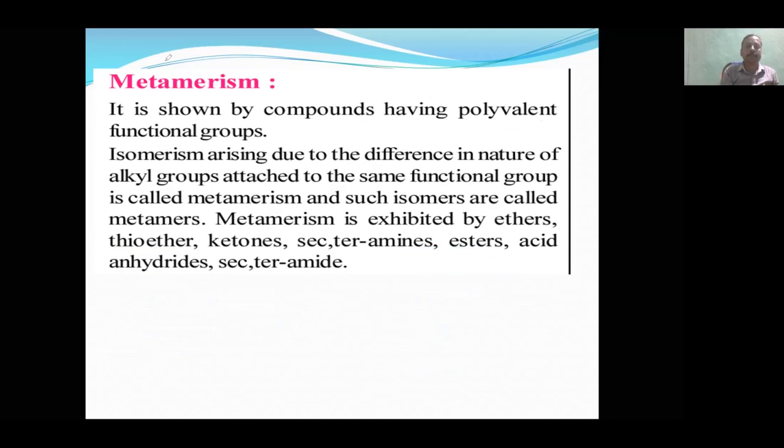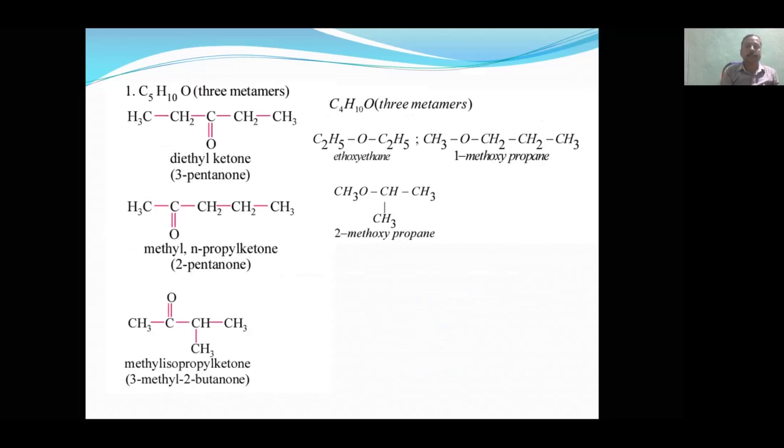Now let us see the next one. Examples with the salt examples. If I take C5H10O, it is ready to form how many metamers? Three metamers. See, what is a metamer? This is a functional group.